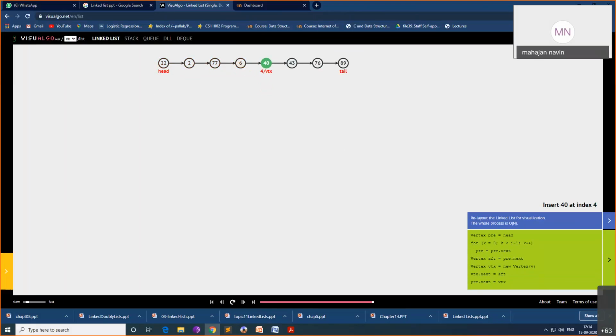And what is the time complexity here? The whole process will take O of n, because I have 1000 nodes, and suppose I am inserting at the 500th position. I have to traverse all 499 nodes, and at the 500th position I will insert the element. So traversing, finding an element or inserting will take O of n in a linked list. If you are inserting at the first position, at head, it will take only O of 1. If you are inserting at the last element, tail, it will take O of 1, because only one operation is needed. We don't have to traverse all the nodes.